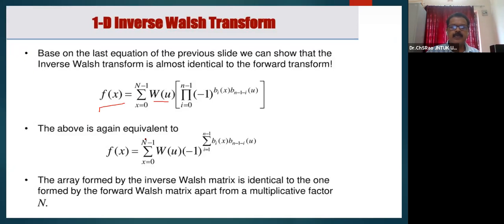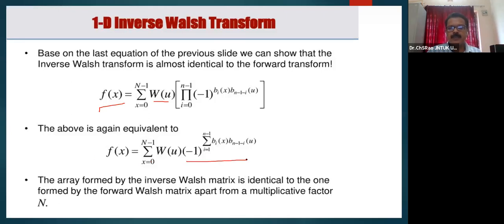The above is again equivalent to this because the minus 1 may be taken outside the product, and we can write it as minus 1 to the power of sigma i equal to 1 to n. If I want to take out this product term in terms of the sigma, this is how we need to represent it. The array formed by the inverse Walsh matrix is identical to the one formed by the forward Walsh matrix.